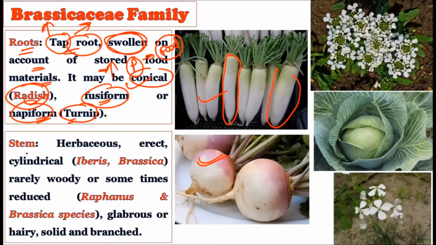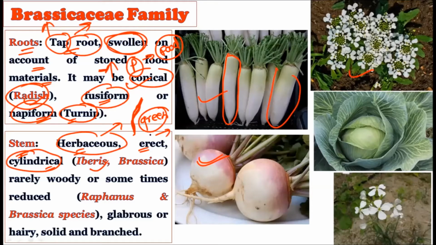See how the stem is there. See, the herbaceous, erect, and cylindrical stem is there. Herbaceous, the delicate green stem. Herbaceous literally means one which is delicate, one which can move or bend a little, right? The stem is herbaceous and green, and the stem is erect, that is, above the ground. As you can see in this particular picture of the Abies, here you will find the stem which is above the ground, and it is cylindrical, that is, a solid stem. So it is an above-ground erect stem, and it is a cylindrical stem, that is, it is not a hollow stem but a solid stem. For example, in the Abies and the Brassica, right?